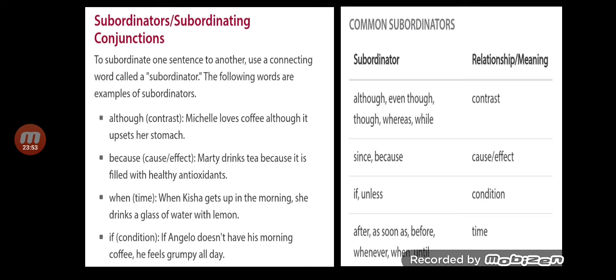What is the reason, the cause, the effect of drinking tea? Because it is filled with healthy antioxidants. It's good for her, and that's the reason she loves to drink. So here it is telling you the cause and effect of drinking tea. The third example, when: time. When Kisha gets up in the morning, the very word when is a subordinator. When tells you about time. When are you coming home?